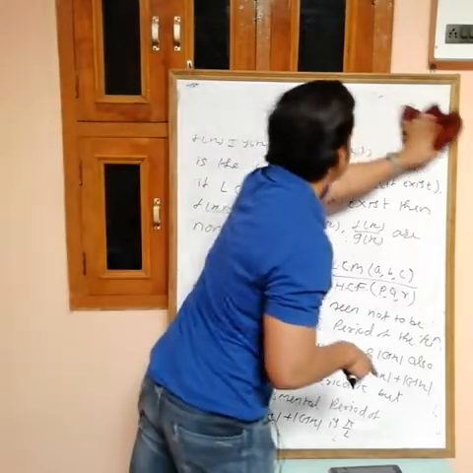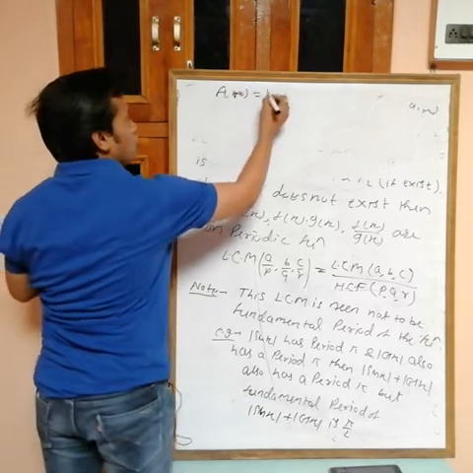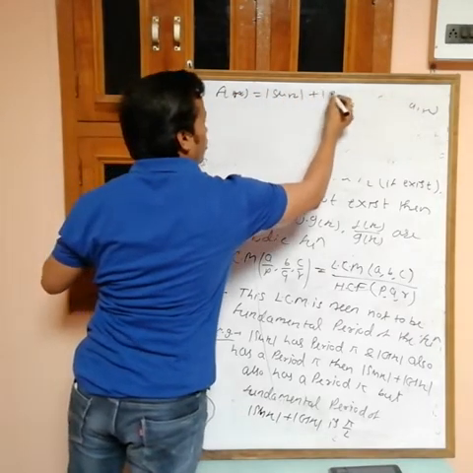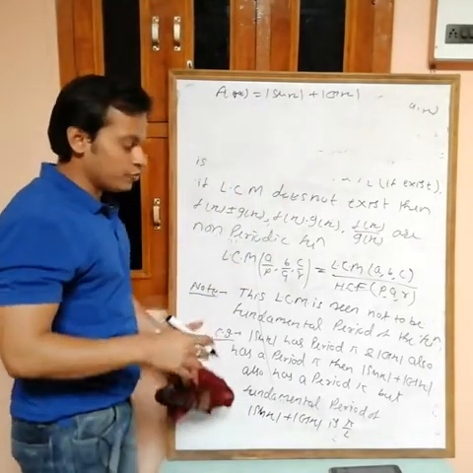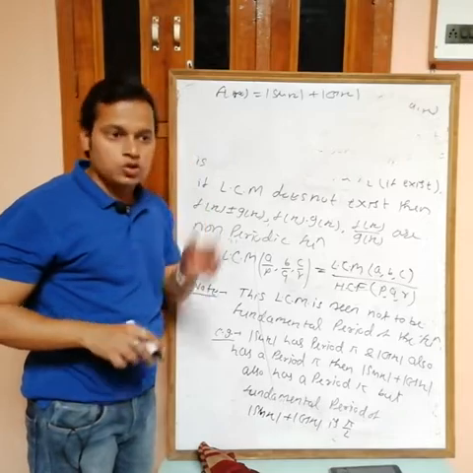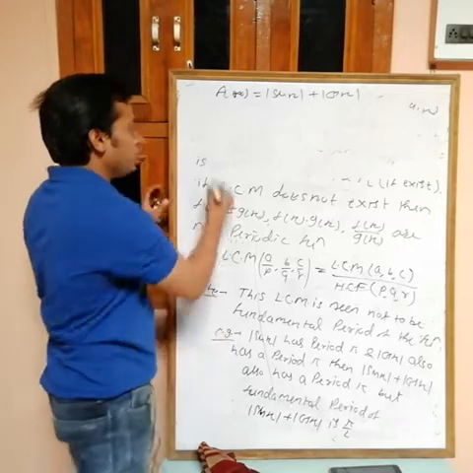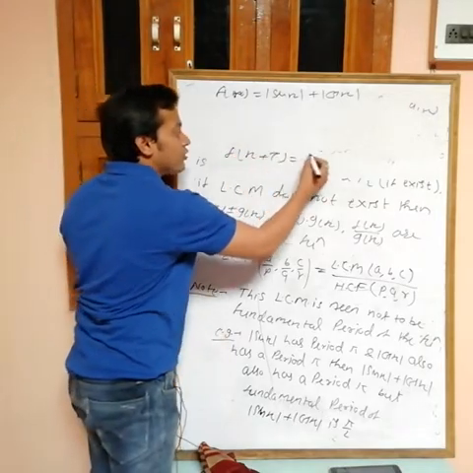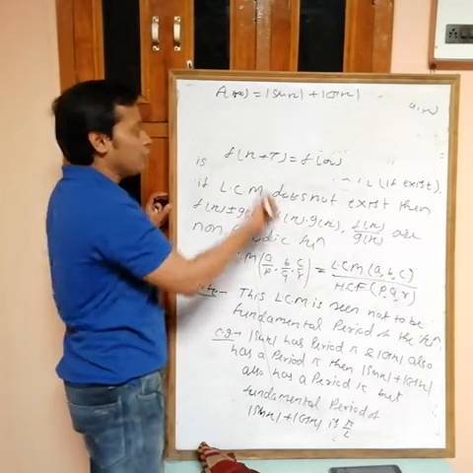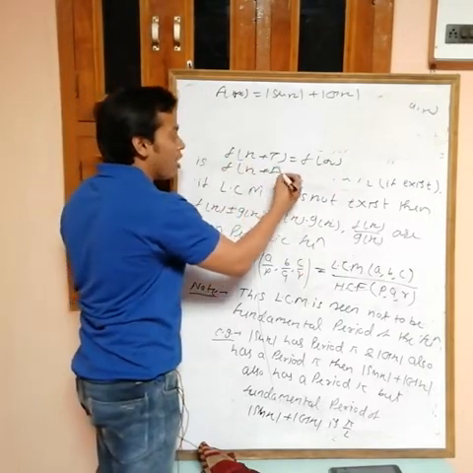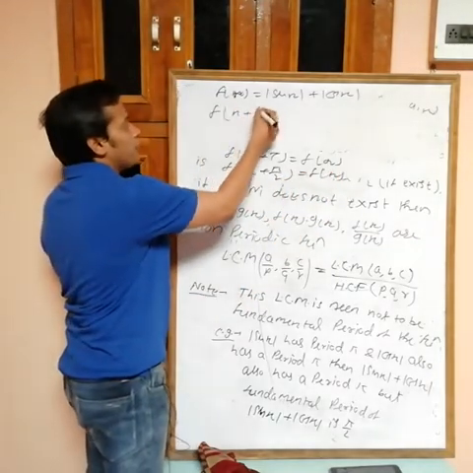Now see, suppose here there is a function f(x) equals mod of sin x plus mod of cos x. Obviously this one has period pi. But I want to prove that the fundamental period is pi by 2. The fundamental period is the smallest value of t such that f(x) plus t equals f(x). So if this one has fundamental period pi by 2, then f(x) plus pi by 2 must be equal to f(x). Now find f(x) plus pi by 2.